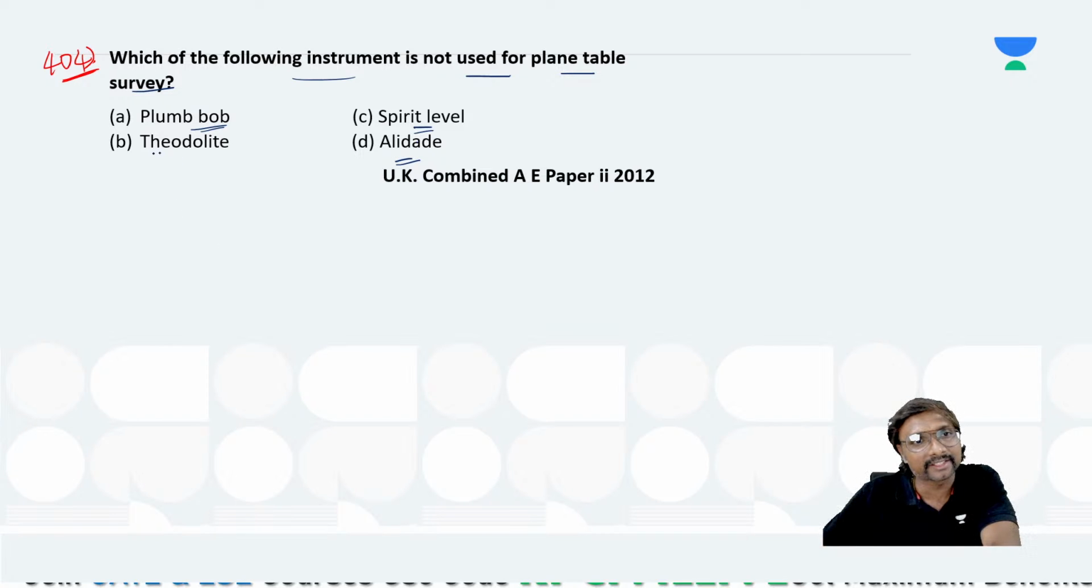Are we using the theodolite or not? We don't use the theodolite in the plane table survey. Whenever you use a theodolite, can you call it a plane table survey? You cannot call it a plane table survey if you are using a theodolite. You call it a theodolite survey. The theodolite will never be used here. You have to be careful.